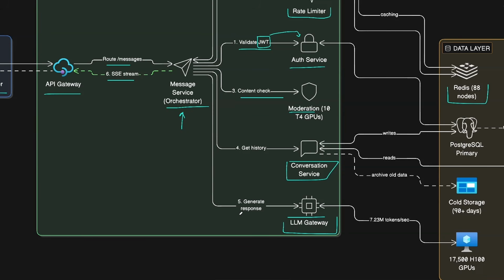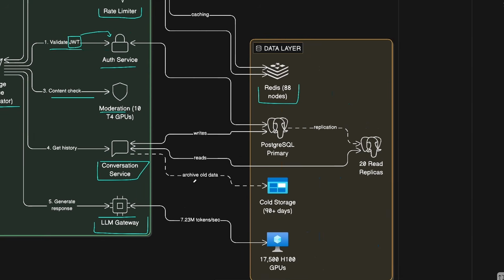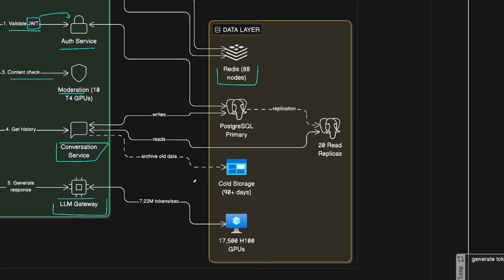And on the data layer, we will still need to choose the database we will use in the database design. But let's just initially say that if we use some sort of SQL database, we will have some primary database and we might need replicas, and we'll discuss if we need some sharding as well here in the database design section. But at least we need to have replicas because in this case, even though we have 2.5 billion writes, the prompts that we are getting by the users, we are still dealing with more reads than writes for this system.